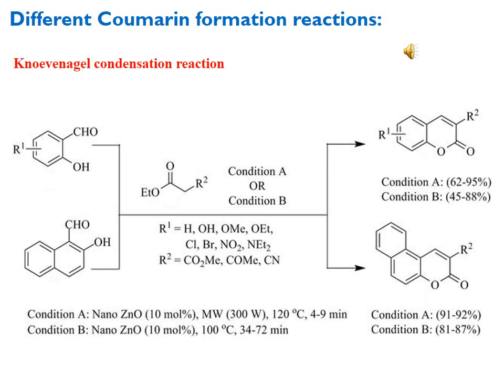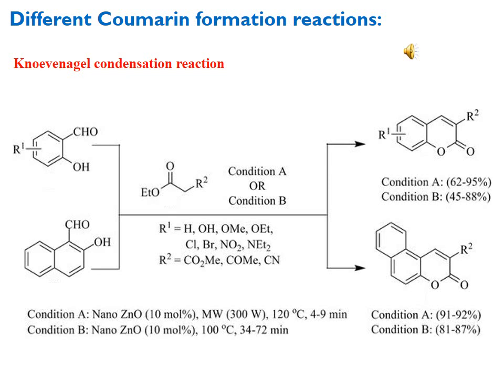Two types of conditions were applied. The first condition used nano zinc oxide at 120 degrees C, and due to microwaves the time taken for reaction completion was 4 to 9 minutes only. In the second condition, nano zinc oxide was again used at 100 degrees C, but in the absence of microwave radiation, and so the time taken was 34 to 32 minutes.